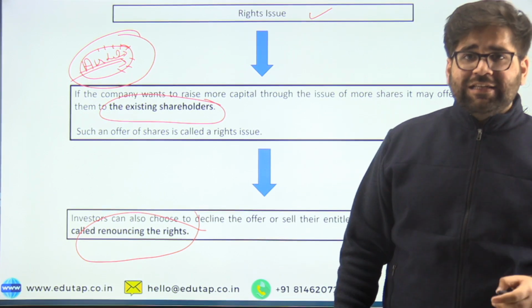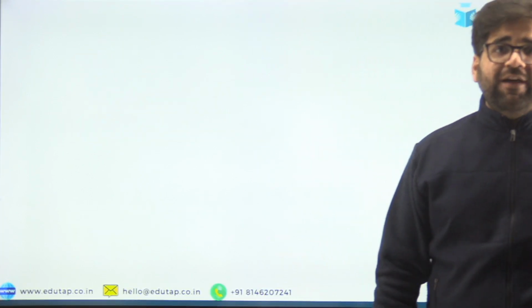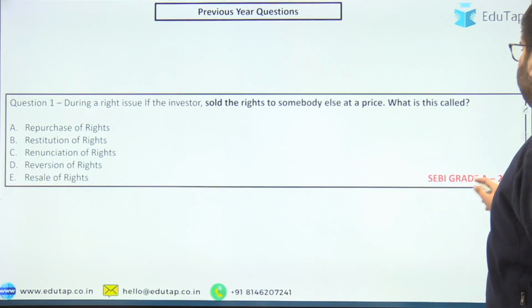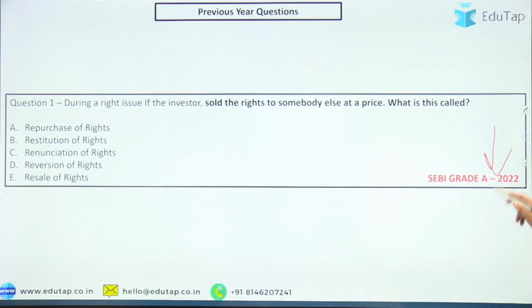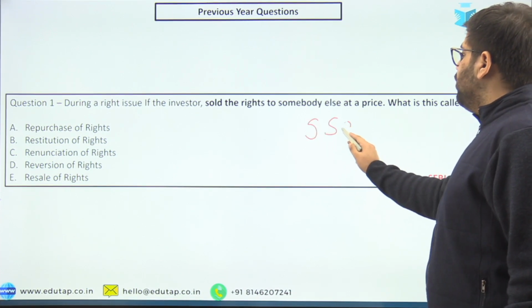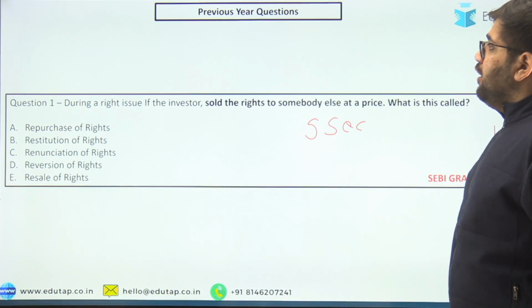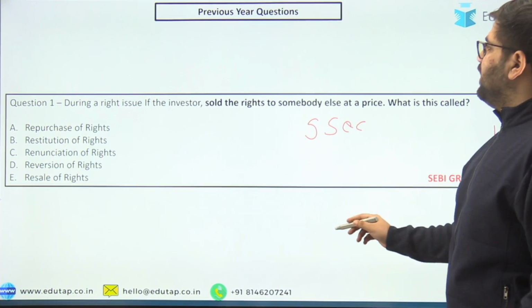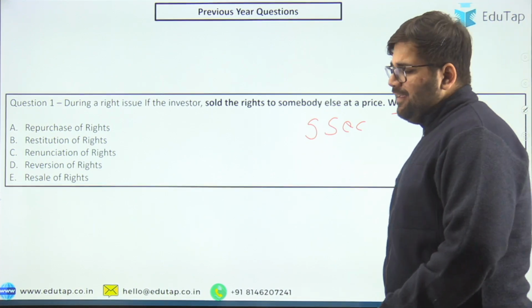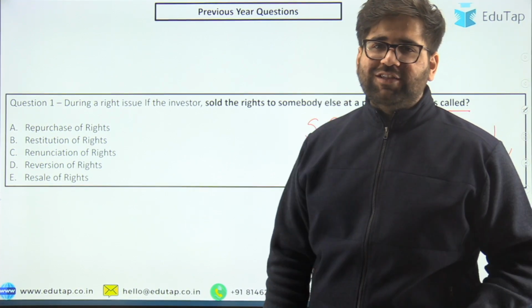So now let's test your knowledge based on some PYQs, that is previous year questions. This particular question was in SEBI Grade A 2022. This will take hardly 5 seconds of your time to complete. During a rights issue, if the investor sold the right to somebody else at a price, what is this called? A very easy, a cakewalk question, I would say.